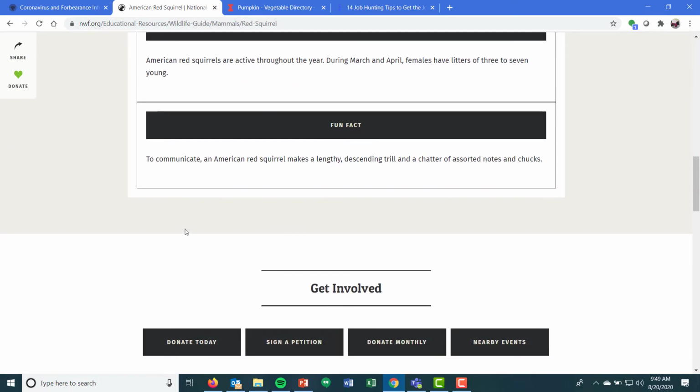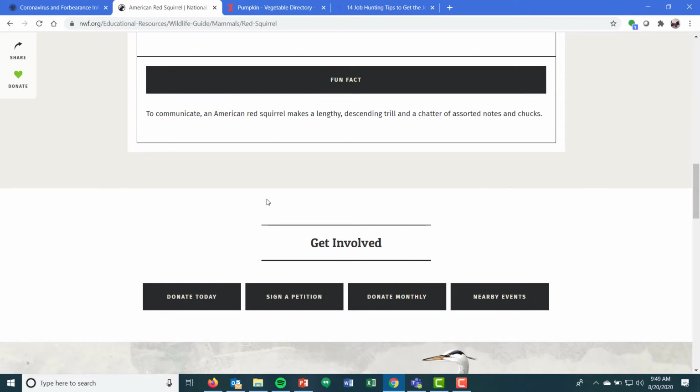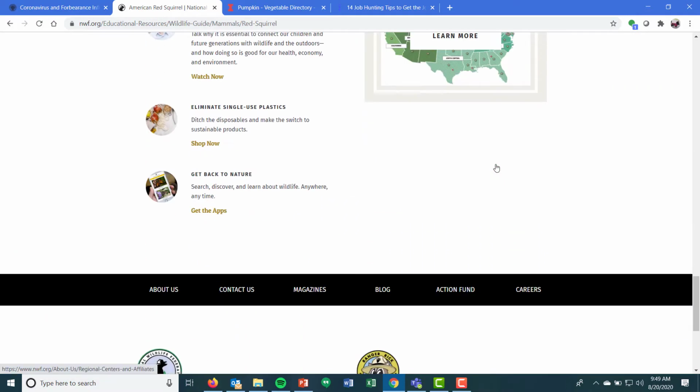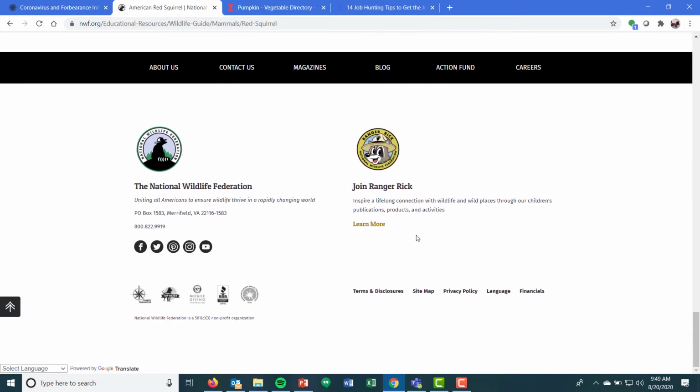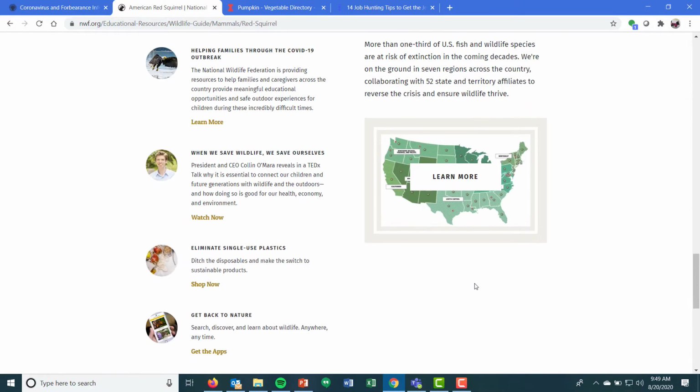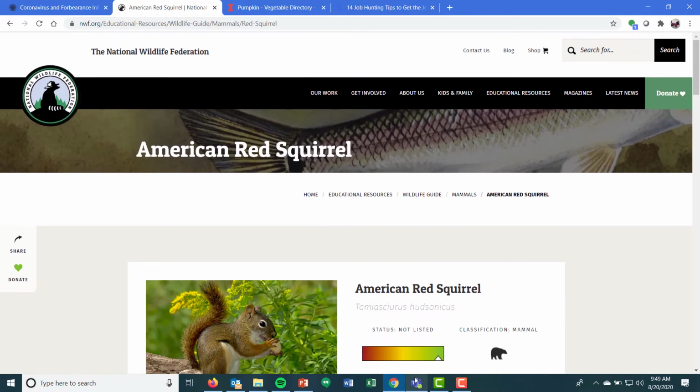With websites, do remember, typically if you look at the end of the content you are reading on the page, sometimes there's an updated date there. If that's not there, which this one doesn't have, once again, you're looking down at the bottom to see if there is a copyright date. And this one, once again, doesn't have a copyright date down here. So again, your entire bibliographic data is American red squirrel, the National Wildlife Federation, and your URL link.